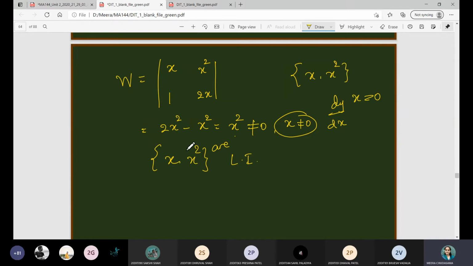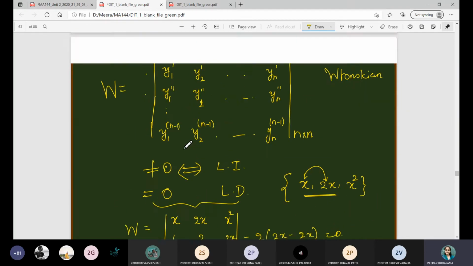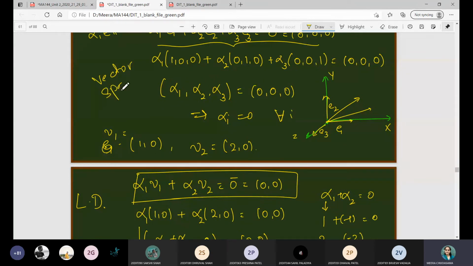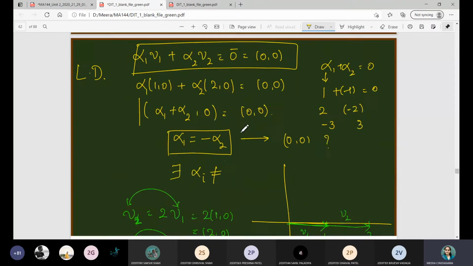Very good. Further, when you go to the higher semester, that is the third semester, you will have a topic called vector space. In this, linear independence and dependence will come in more detail in Mathematics 3. So you will get to know more about linear independentness and dependentness in future, that is in your third semester. Okay.